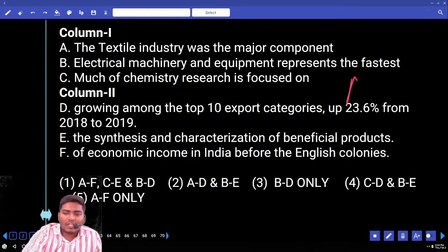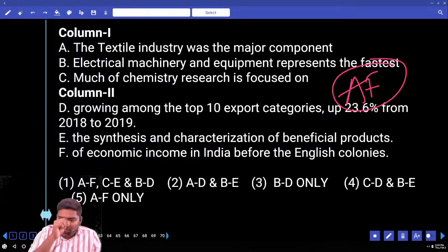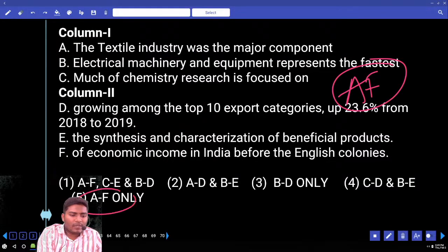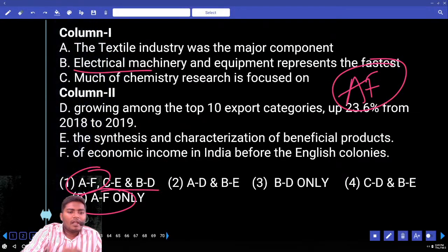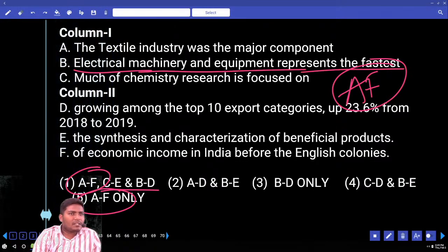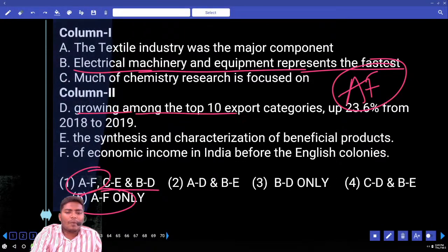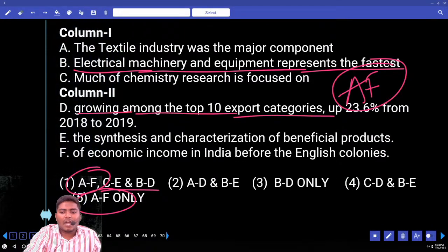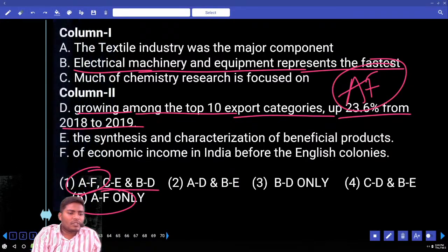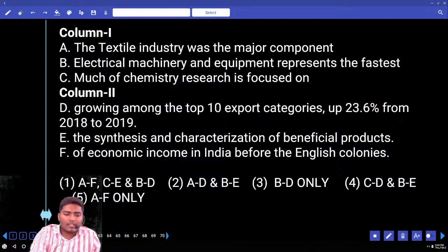So one combination that we can use here is AF. Do you have any AF options? The fifth one is there, the first one is there. Let us check the remaining options. Let us check with B. Electrical machinery and equipment represents the fastest growing among the top 10 export categories, up to 23.6 from 2018 to 19. Even this is also fine.